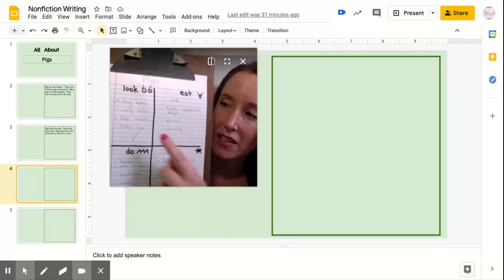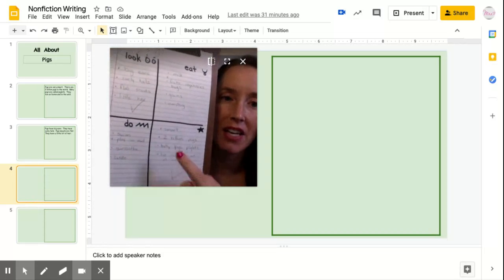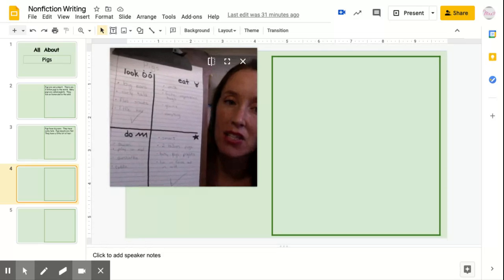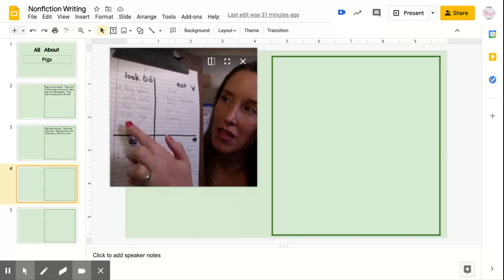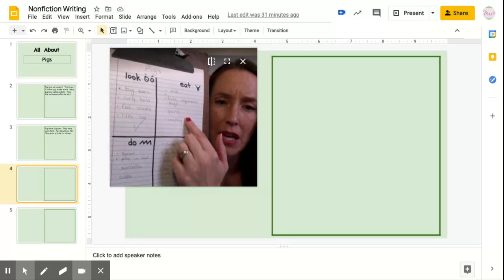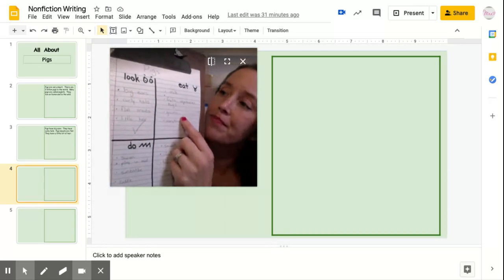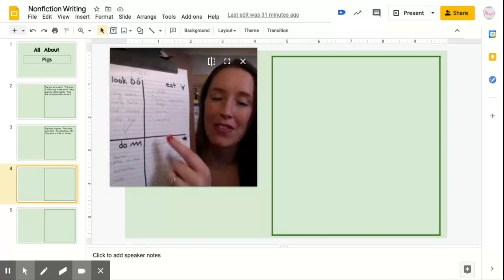So I've already done, I have it checked off. This helps me remember what I've done. See the checks? So now what I have left is eat and do. I did what they look like, so I'm going to do what they eat next. Doesn't matter what order you do it in, okay? But I am going to do eat, I think. So let me go over how to do that.